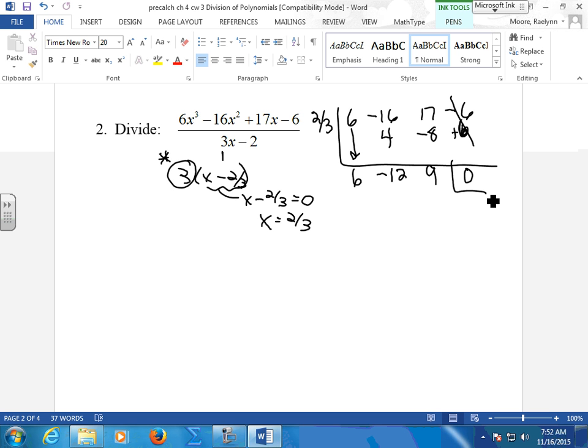Now, we have to use this 3 over here. Because we factored this 3 out of here, this 3 has to get factored out of here. Remember when you do your other one, you factor it out, then you distribute it out like that? Once you factor it out, you have to factor it out of here. That's why we factor it out and we keep track of it. Obviously the remainder is 0, but would you take it out of the remainder? Yes, you would. But right now we're 0, so we're okay. So just before you do any x's, divide this out.